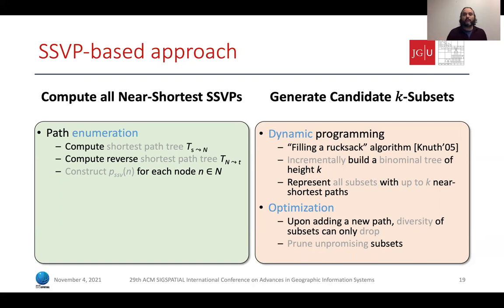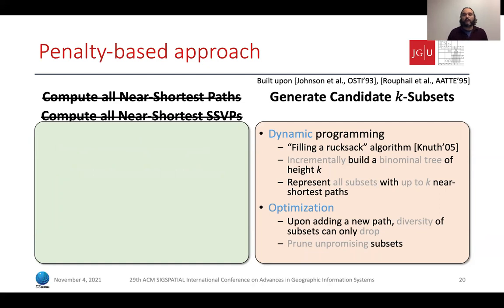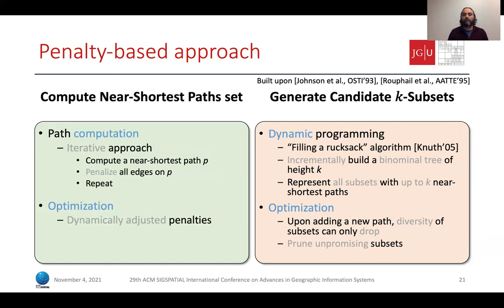We can further accelerate the evaluation by considering a sufficient number of near shortest paths and build upon the penalty-based method. Essentially, we apply an iterative approach, and on each round, we compute one near shortest path P, penalize the edges that are contained in P, and then repeat the same process. Every time we penalize the edges of a path, we force the search to follow a different way. We can further enhance this process by using dynamically adjusted penalties. The second phase again remains unchanged, and this is what we call the penalty-based method.